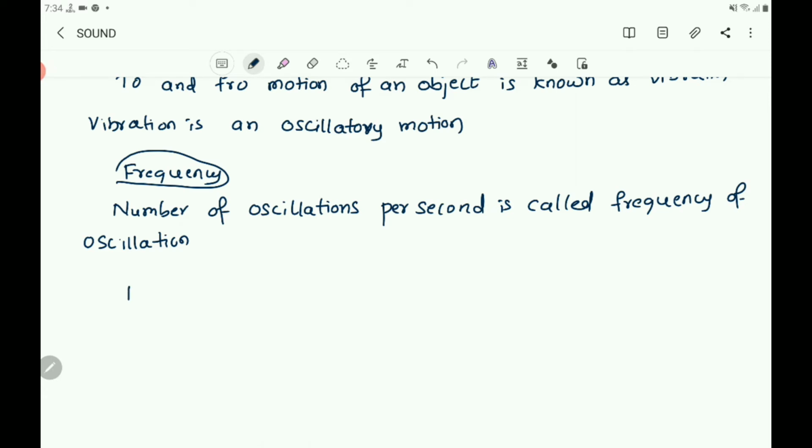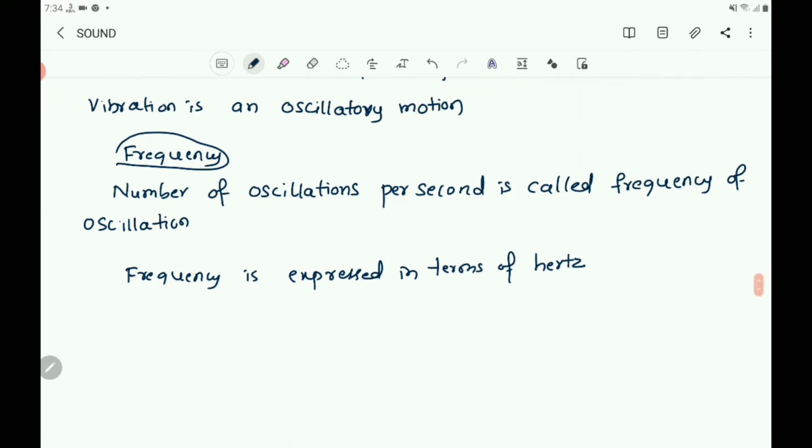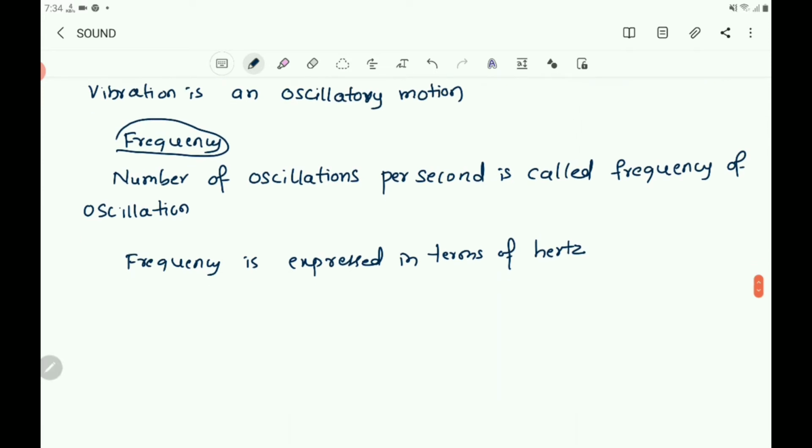So you write that frequency is expressed in terms of hertz. And what is the symbol of hertz? The symbol of hertz is Hz.